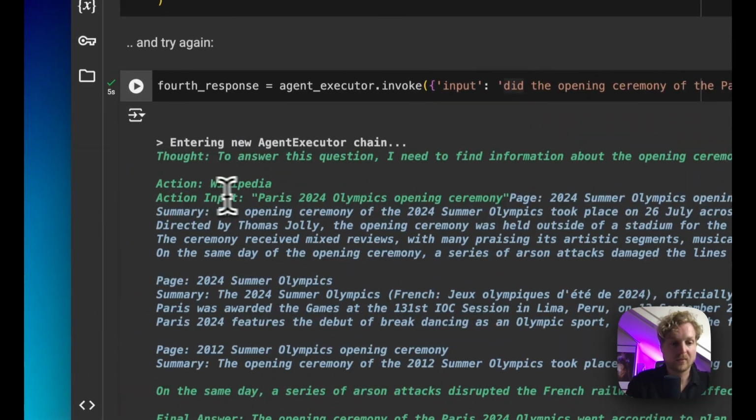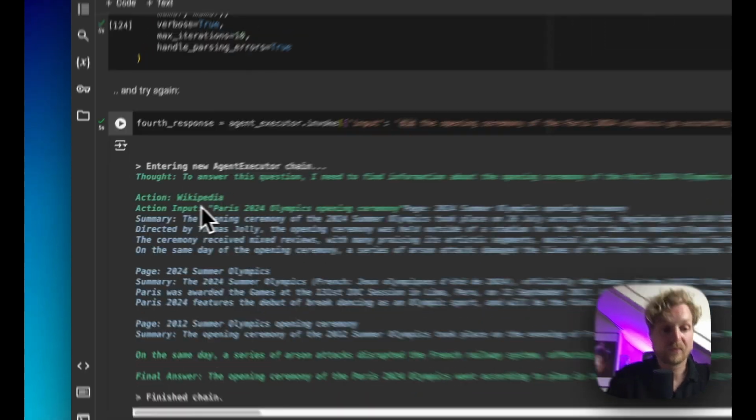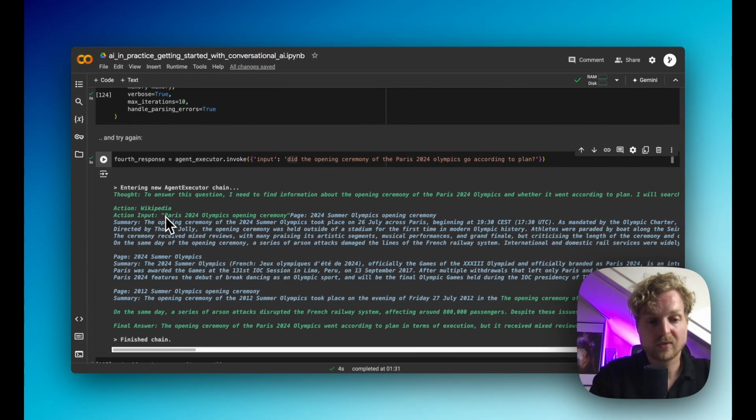And it does so by using the Wikipedia tool and providing the following search query, Paris 2024 Olympics opening ceremony. As you can see here in the user input, that's not what it said there. It's reformulated it to a proper search query. In light blue, what you see is the output of the query tool. So in this case, think of the output of the query tool as the list you see when you do a search in Google. So these are the top X results from a search on Wikipedia that the agent now has access to.